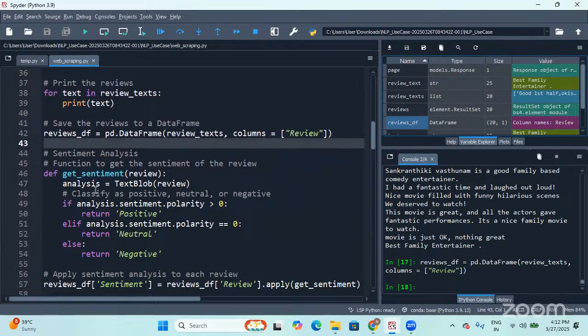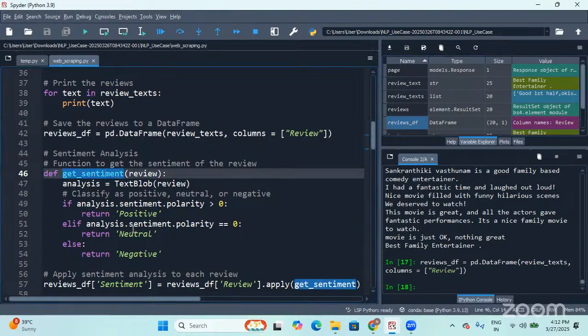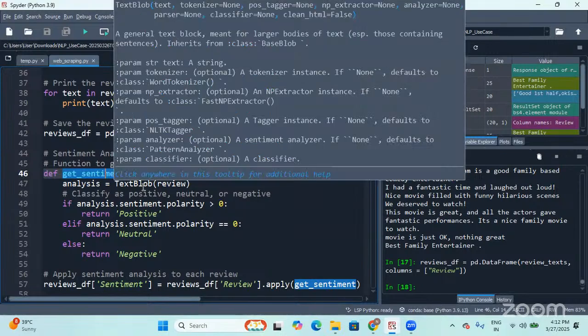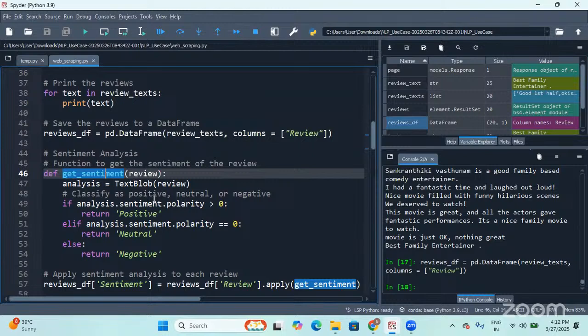Okay, so for that, I'm coming up with a function. The function name is get_sentiment. I'm defining my own function. For that, I'm using the TextBlob function. This TextBlob function is going to classify whether the review is positive, neutral, or negative. For that, we are using polarity score.